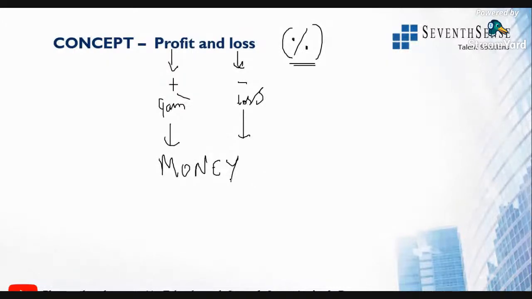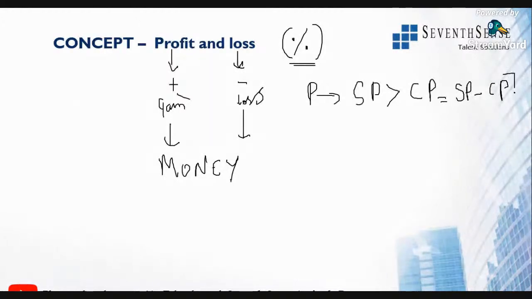All right, so as I was talking about profit and loss, the basic formulas will come into the picture. We all know whenever profit is acquired, the cost price and selling price will come into the picture. Whenever profit is acquired, selling price is always greater than cost price, and the formula is selling price minus cost price.